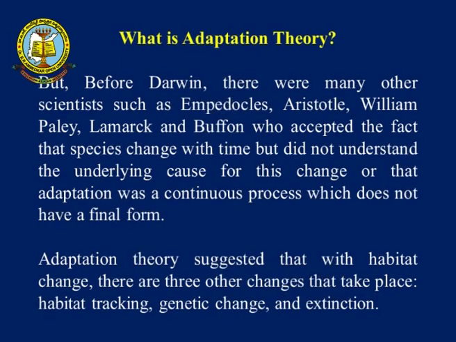But before Darwin, there were many other scientists such as Empedocles, Aristotle, William Paley, Lamarck and Buffon, who accepted the fact that species change with time, but did not understand the underlying cause for this change, or that adaptation was a continuous process which does not have a final form. Adaptation theory suggested that with habitat change, there are three other changes that take place, that is habitat tracking, genetic change and extinction. What is this all about?